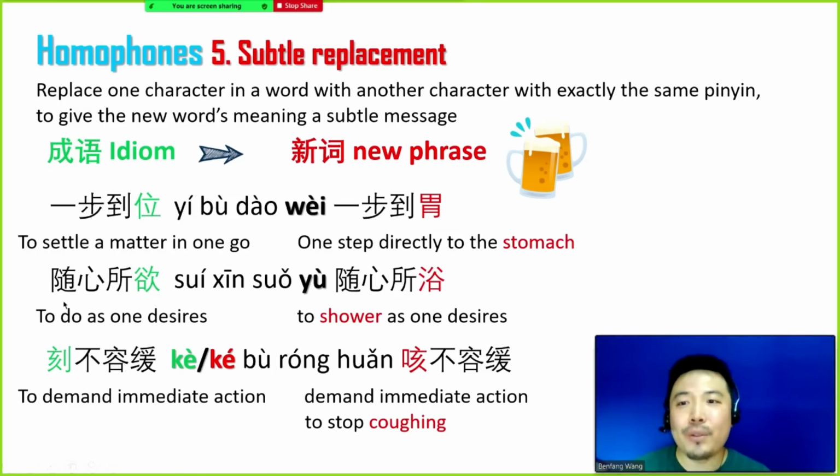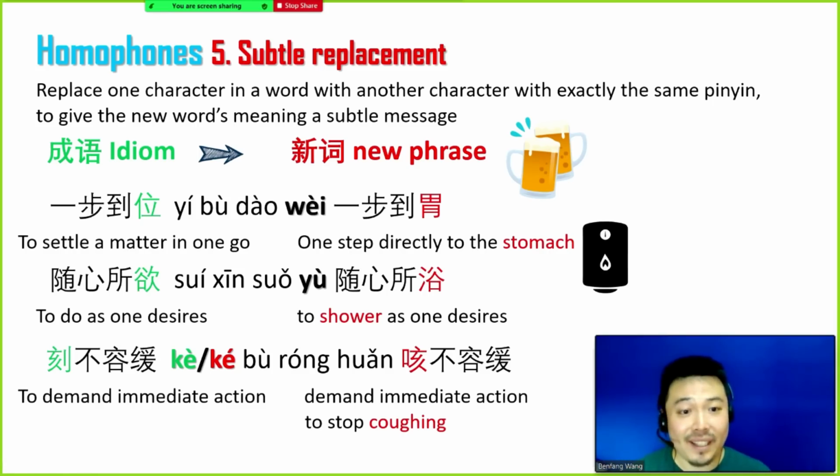The next one, 随心所欲, means to follow your heart and follow your desires. If we change the desire 欲 to the other 浴, which means to shower, that means to shower as one desires, which is a perfect advertisement for the water heater.